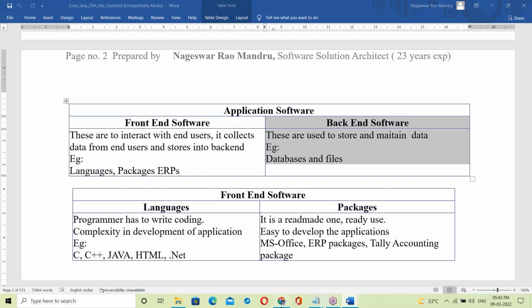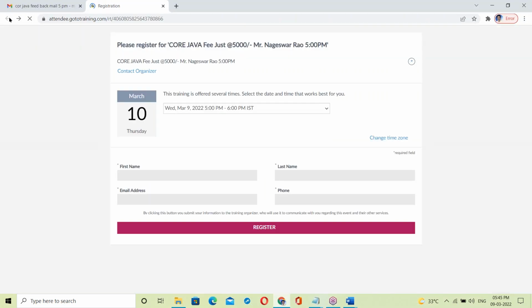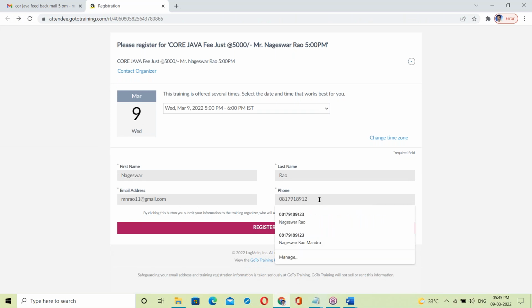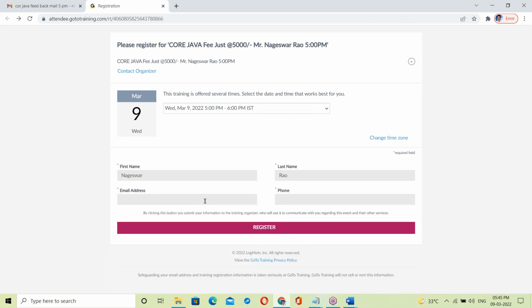Here is a registration form. In this form we fill in all the details and submit them. This form is the front end.